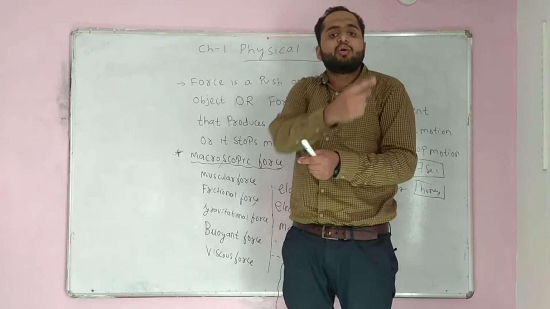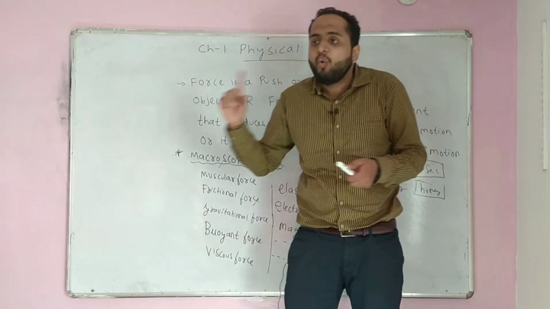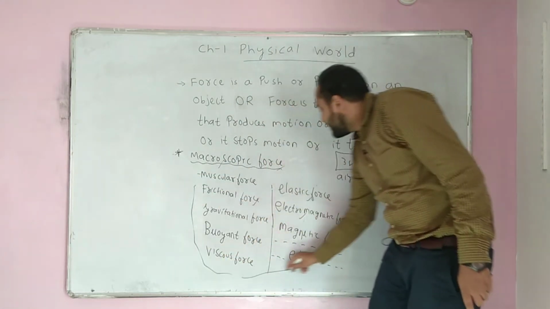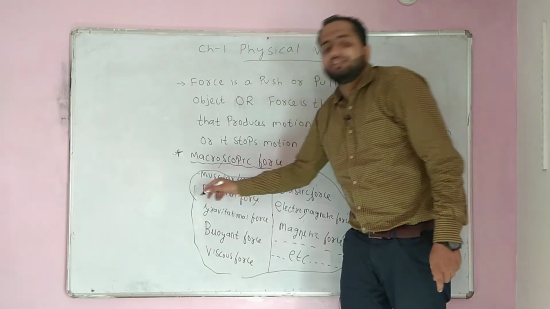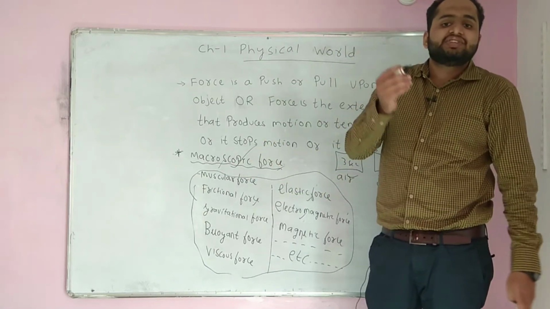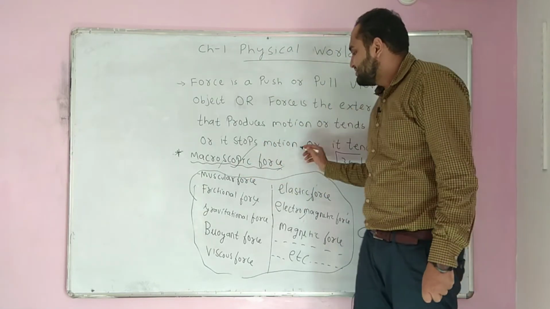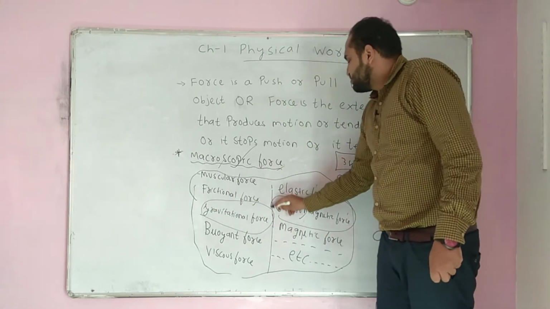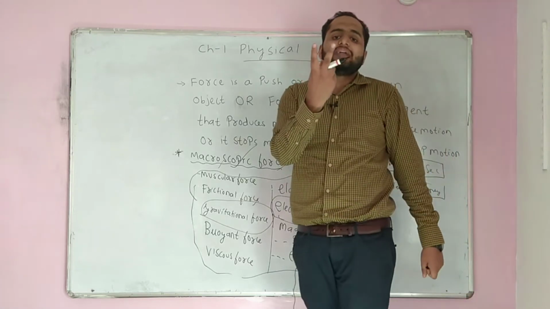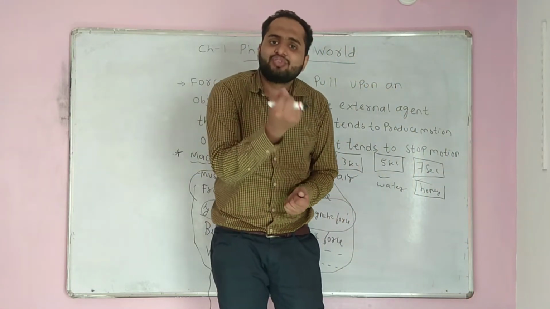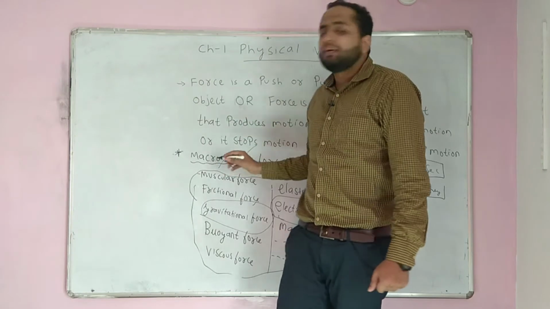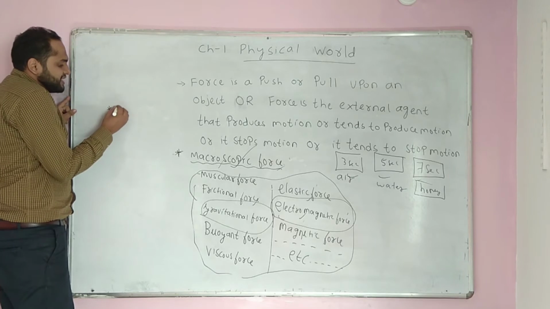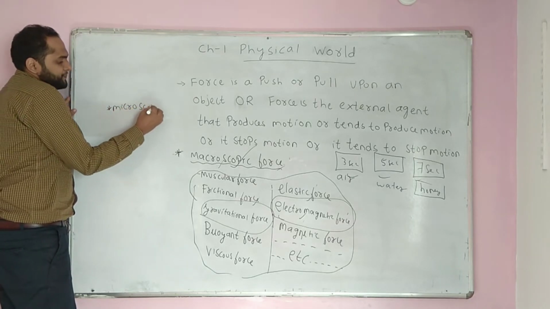When Earth is revolving around the Sun, that is nothing but gravitational force. The Moon revolving around the Earth is also gravitational force. ऐसे करके ये सारे forces जो thousands of forces है, जो macroscopic forces है, are defined by two major forces, gravitational force and electromagnetic force. So in macroscopic forces we have two fundamental forces. These all are the macroscopic forces. When we talk about microscopic forces, which are not visible with our eyes,